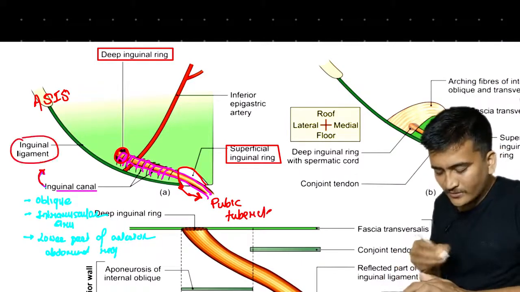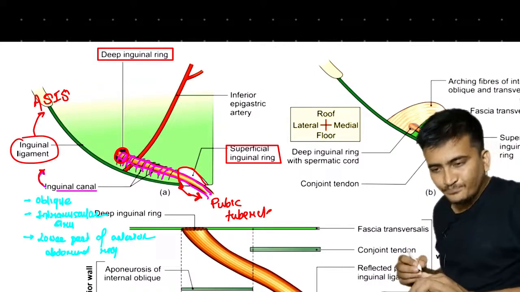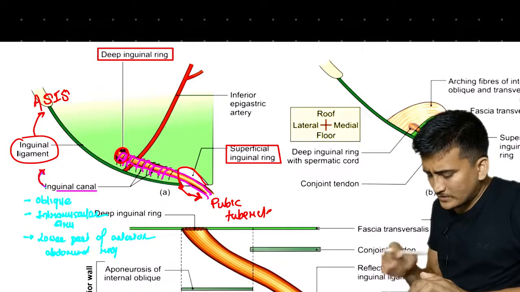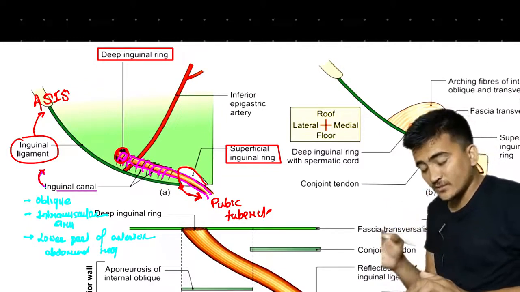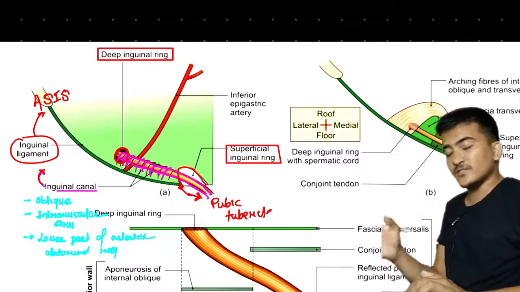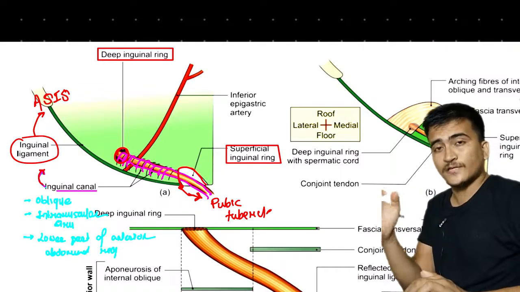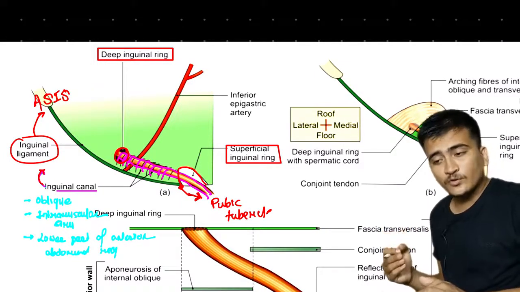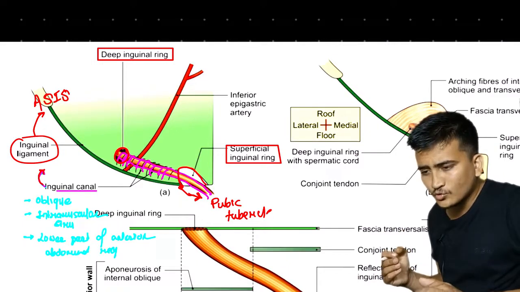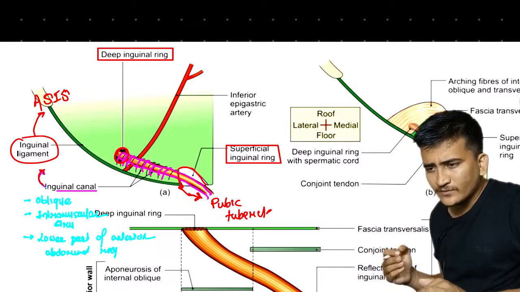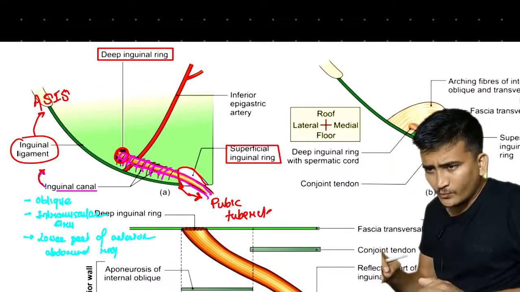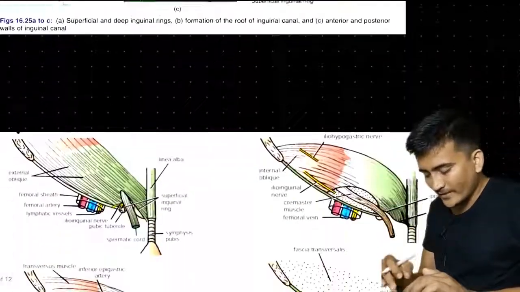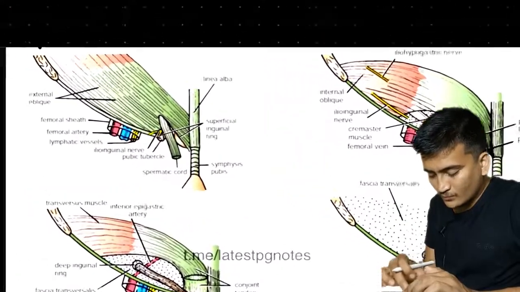Right, now we'll be discussing the different boundaries of the inguinal canal. Which muscle will contribute anteriorly, which will contribute posteriorly, on the roof, on the floor. We'll be talking about that as well. So right now we will move into that section, and then we'll come back again to this diagram.